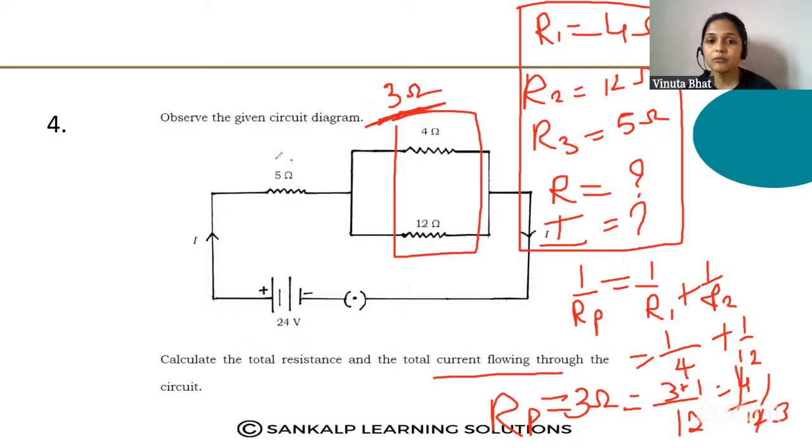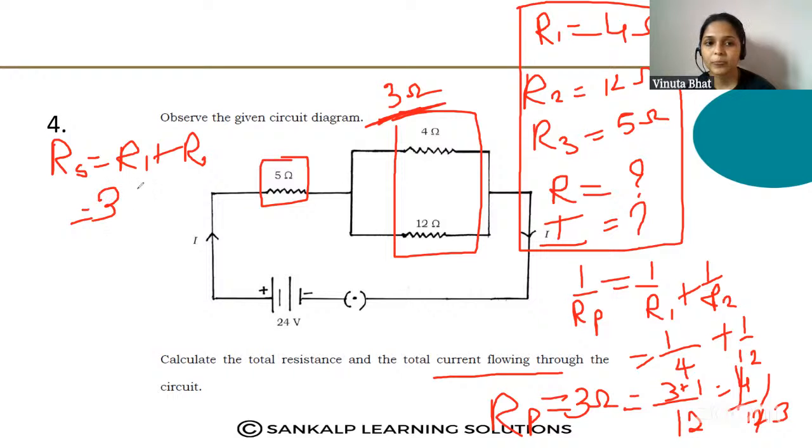But here one more resistor is there, connected in series. Just apply the formula for series: Rs is equal to R1 plus R2. Here I take the parallel combination as 3 ohm, plus the 5 ohm that is connected in series, which is equal to 8 ohm.